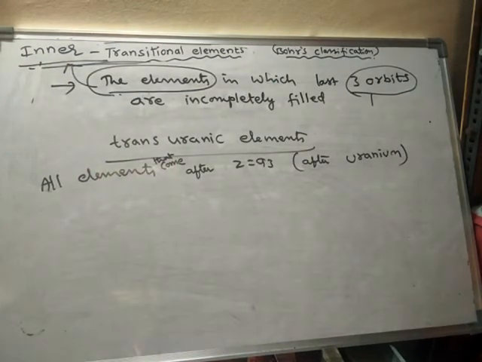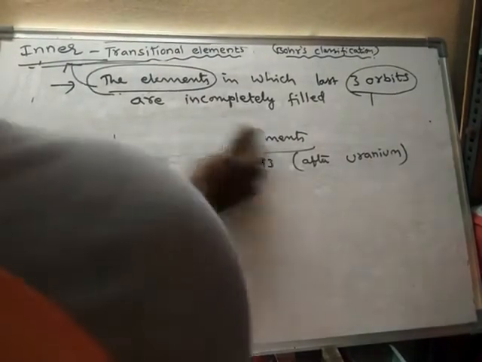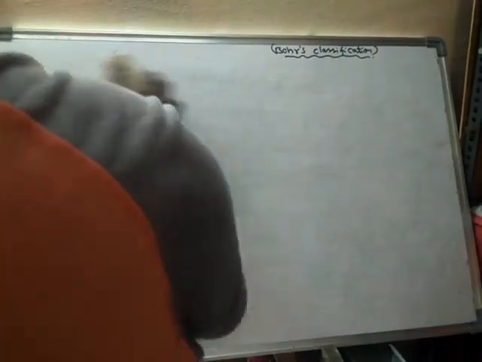So this is all about Bohr's classification. According to Bohr's classification, all the elements are classified into four classes: inert gases, representative elements, transitional elements, and inner transitional elements. With this, Bohr's classification is finished. In the next video, we will learn about the classification based on the differentiating electron.